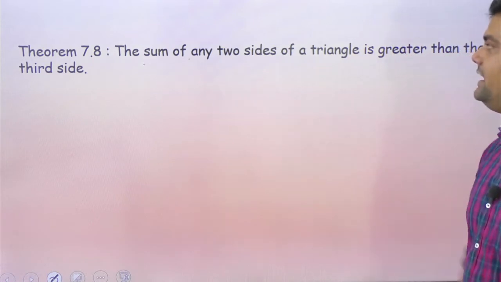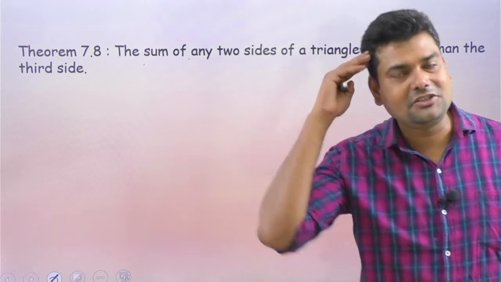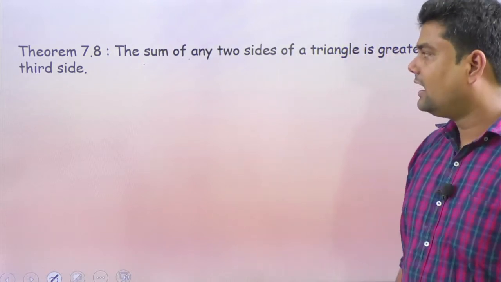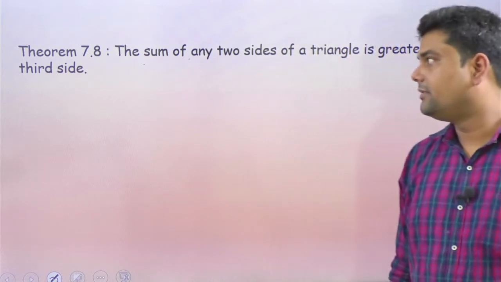The sum of any two sides of a triangle is greater than the third side. I hope you now remember that if adding two sides of a triangle does not give something greater than the third side, then something is wrong.